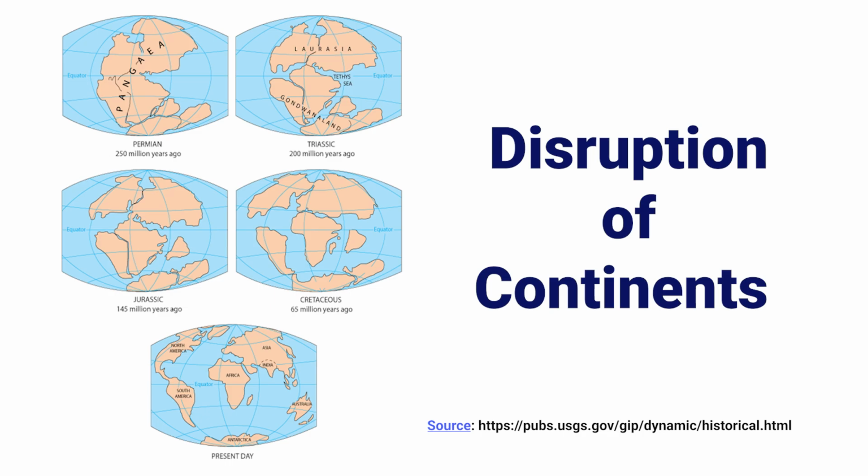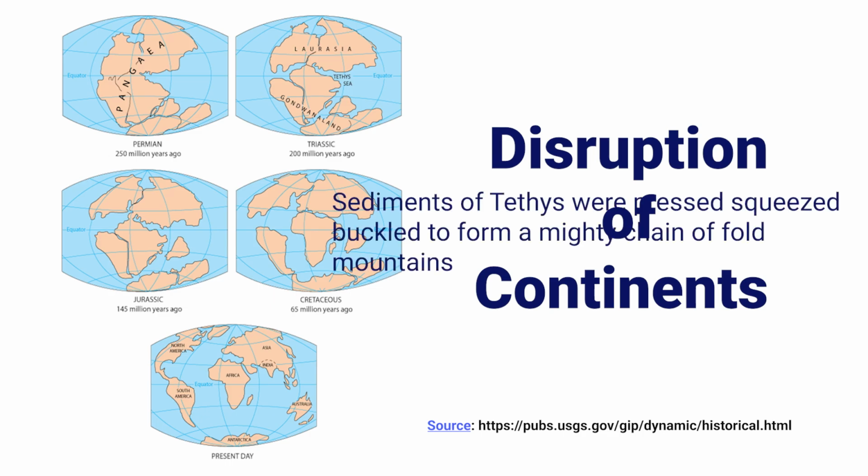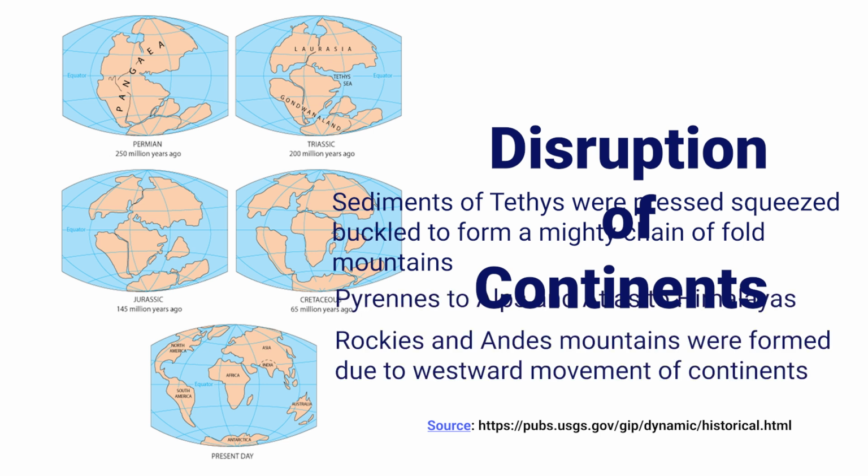And then in the Jurassic period, there is more drifting of continents, and you can see that the Indian peninsula is moving towards its current position. Then in the Cretaceous, there is more drifting of continents, and you can see the present day arrangement of continents. So all these five figures show the drifting of continents and the current state.